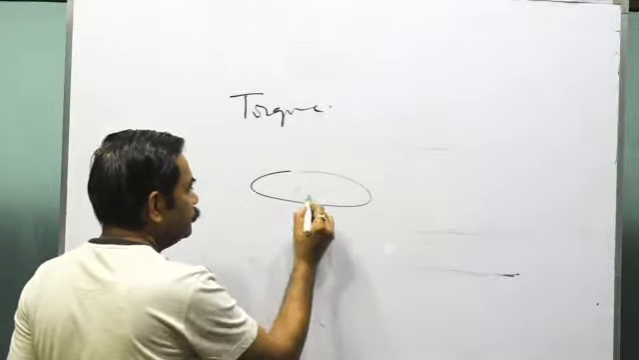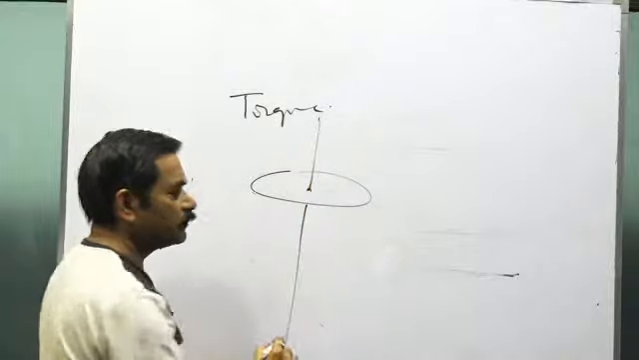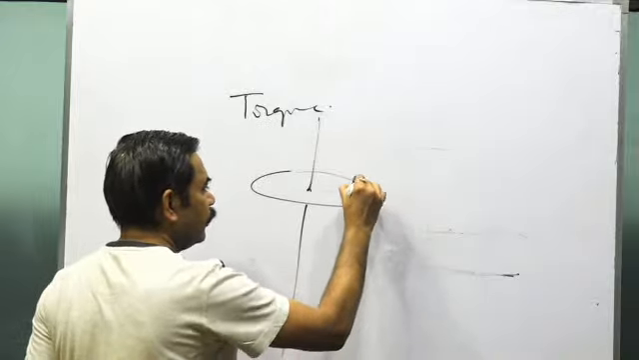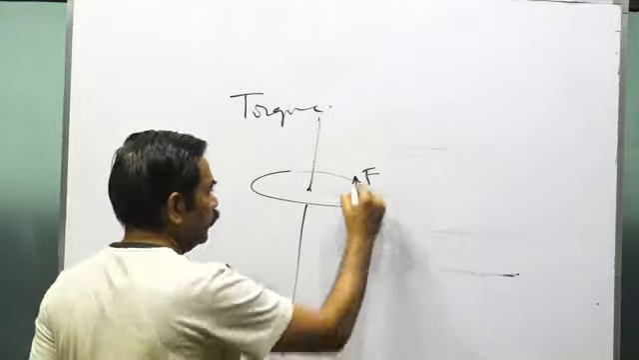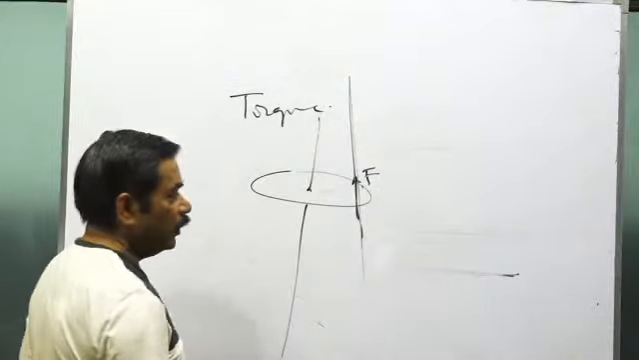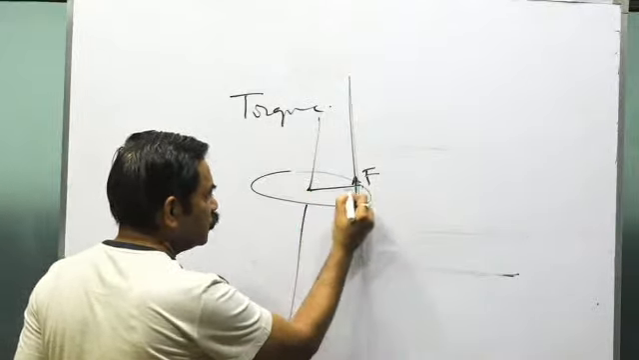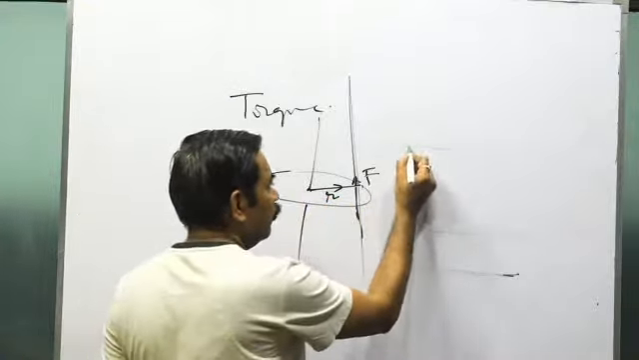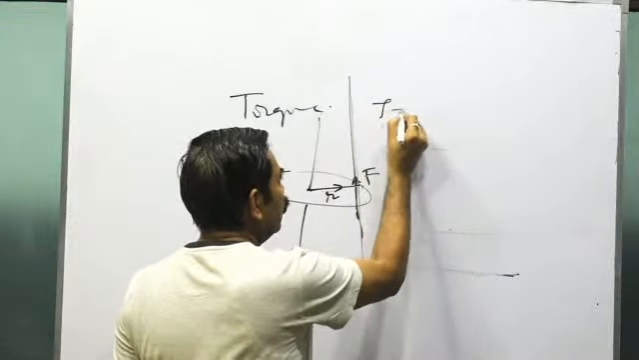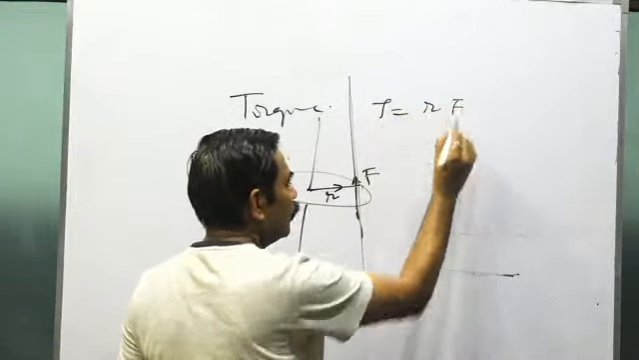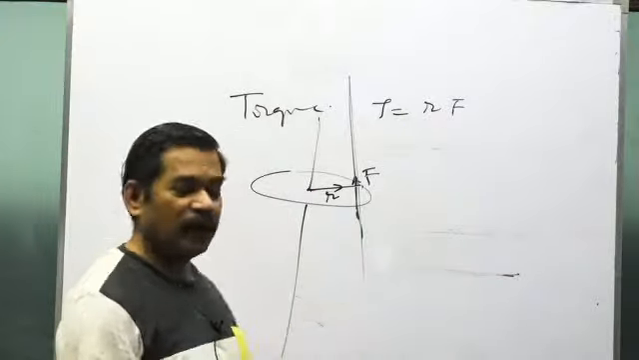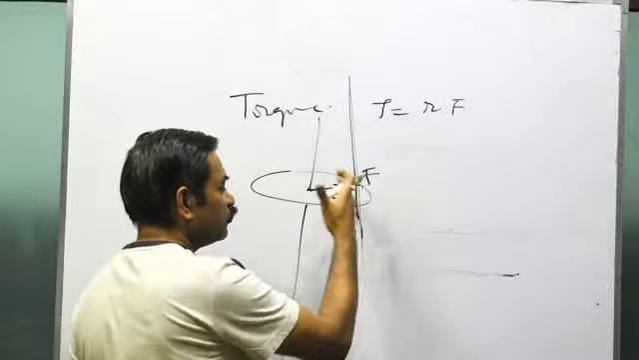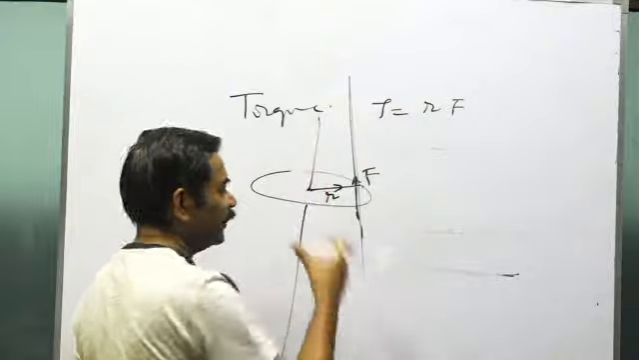Suppose this is a body. The body is free to rotate about this vertical axis. We apply a force F on the body at this point. This is the line of action of the force. Then the perpendicular distance between the line of action of the force and the axis is the measurement of torque tau. So the magnitude of torque tau will be equal to R into F. R is not any arbitrary distance. R is the perpendicular distance of the line of action of the force from the axis.